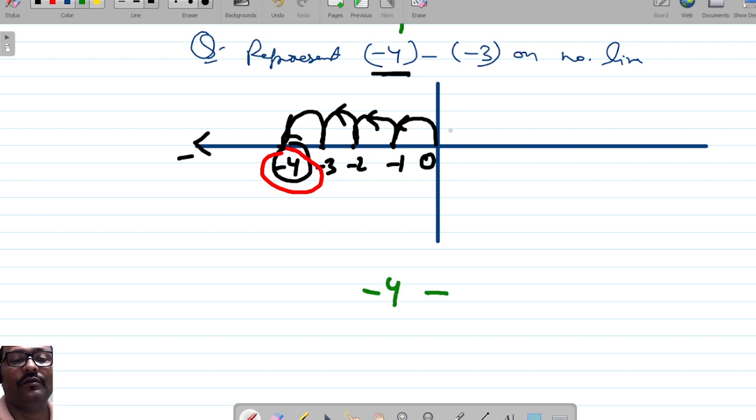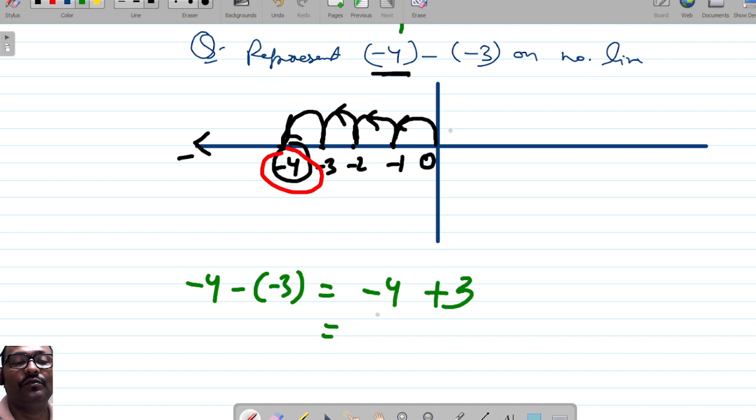Minus 4 minus minus 3. That means minus minus plus. Here minus will be multiplied with minus 3. This will lead to plus. So minus 4 minus minus 3 will lead to minus 4 plus 3.